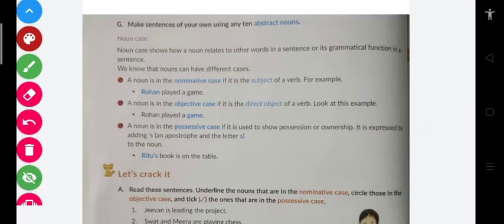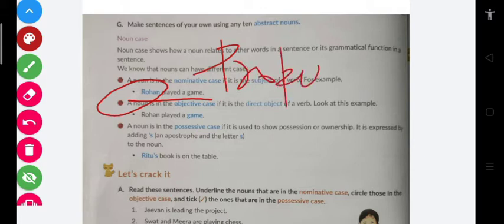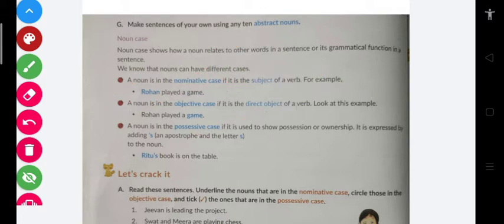let's say a noun is in the nominative case if it is the subject. Rohan played a game. So my dear students, in this sentence Rohan played a game, the name which is used here is Rohan, and Rohan is a proper noun, and game is a common noun.